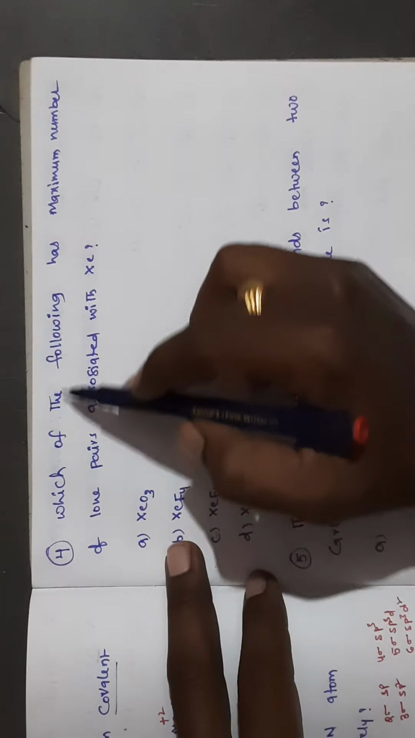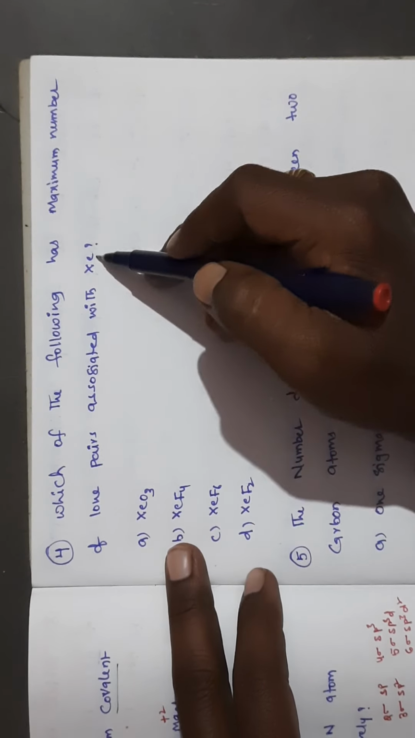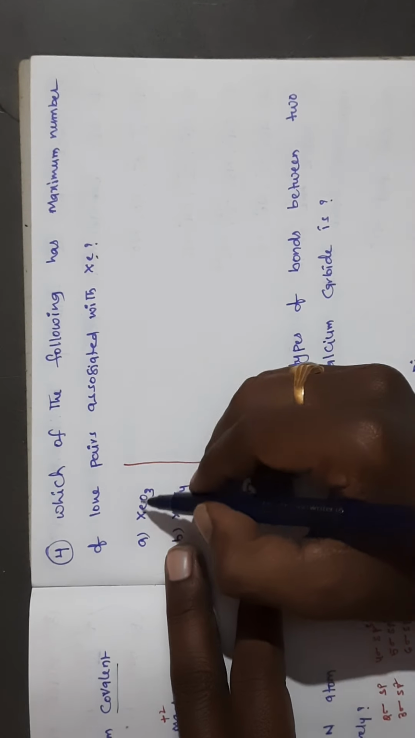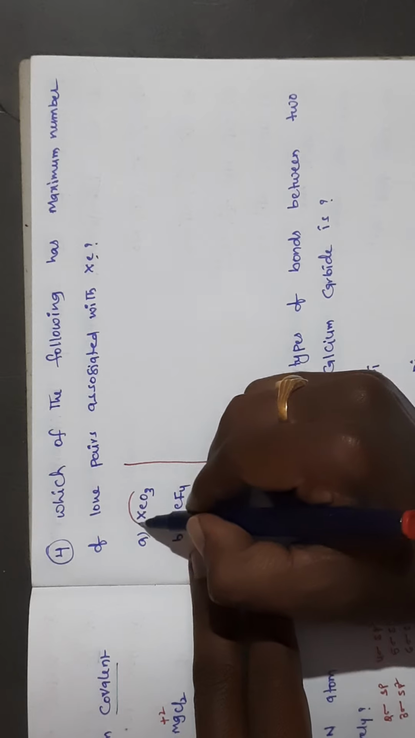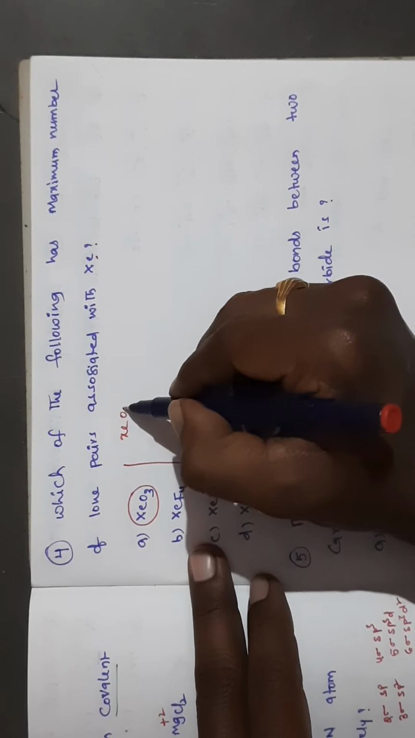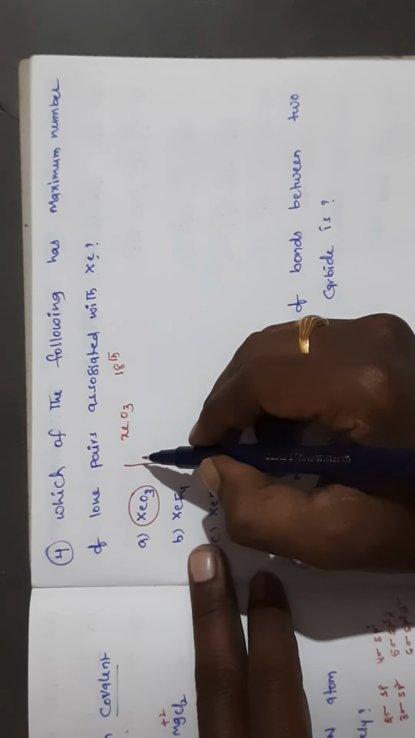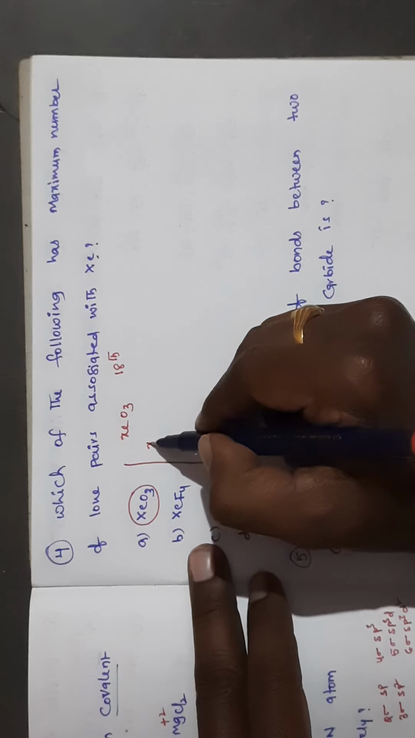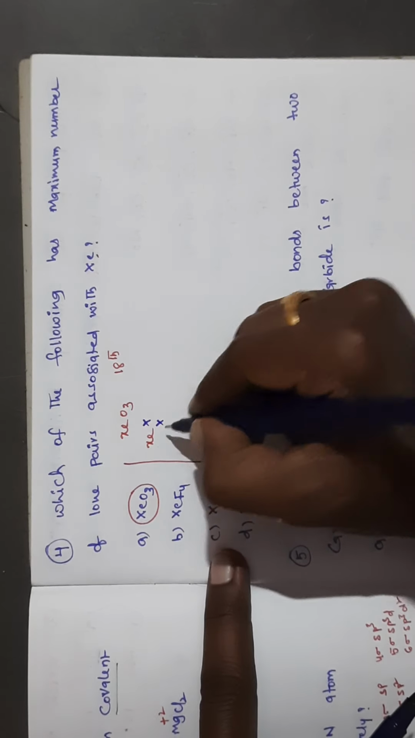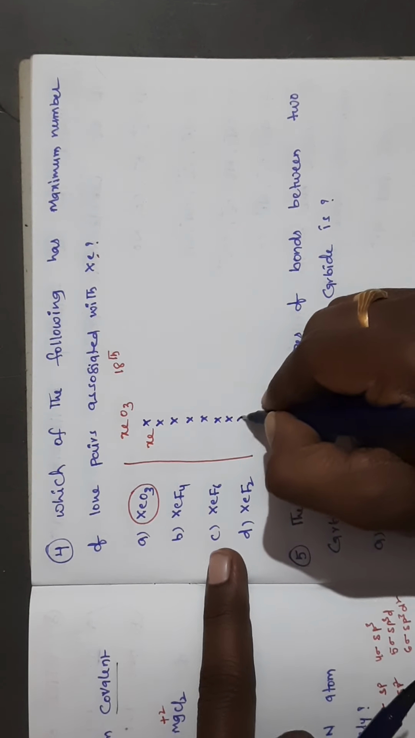Next question: which of the following has the maximum number of lone pairs associated with xenon? First, how to calculate this? Just now I told you the shortcut method for predicting hybridization. That method only you follow. I am taking here xenon trioxide. Xenon is an 18th group element, so it has 8 electrons in its valence shell. You take xenon and write 8 electrons: 1, 2, 3, 4, 5, 6, 7, 8.